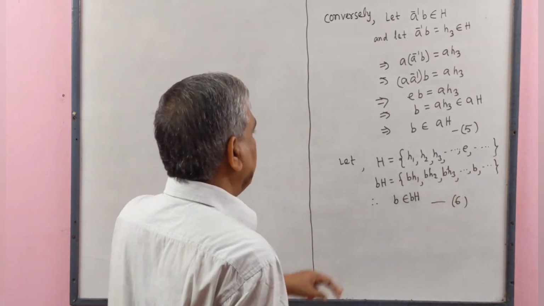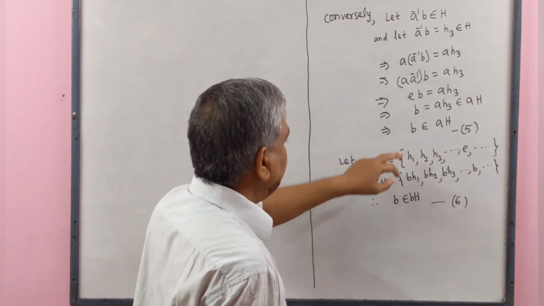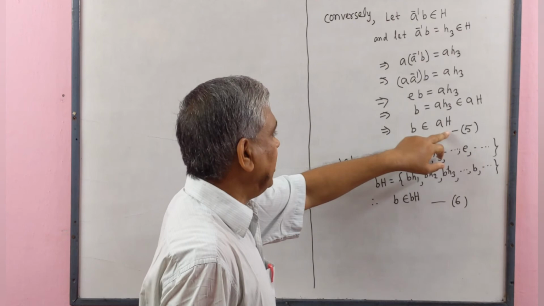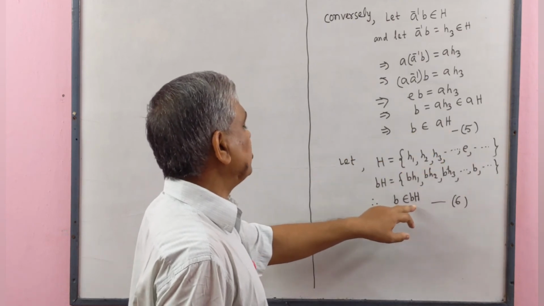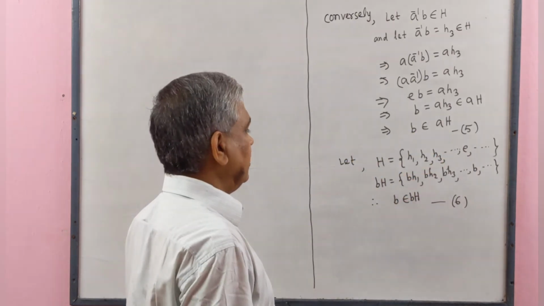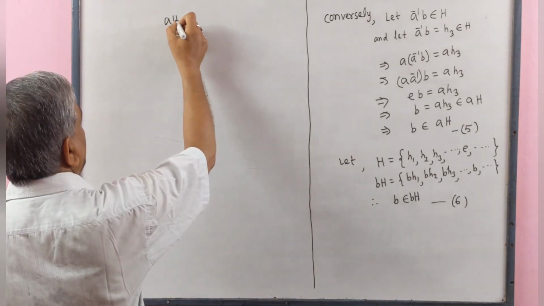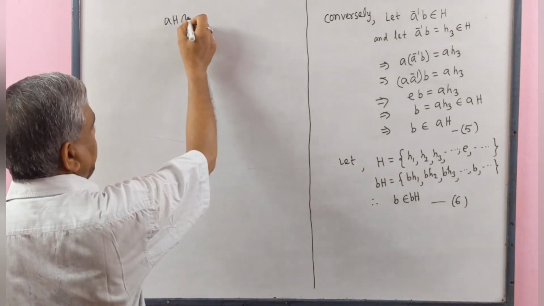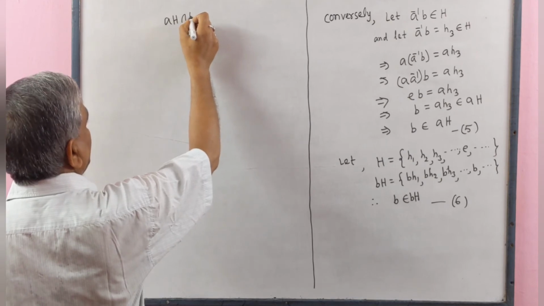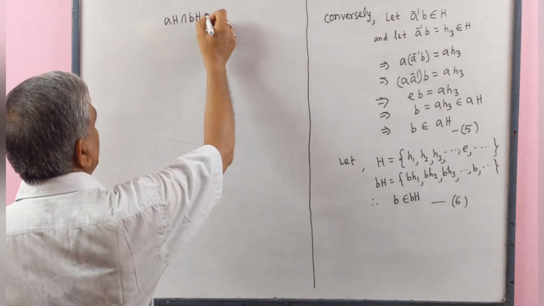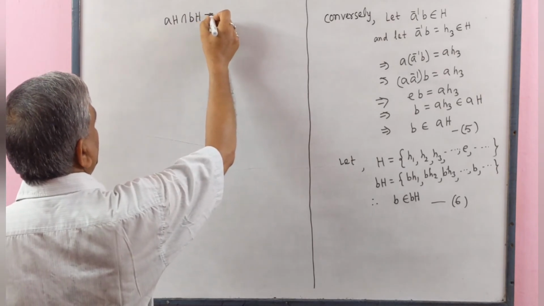Therefore, b is the common element of left coset aH and left coset bH. That means aH intersect bH is not phi.